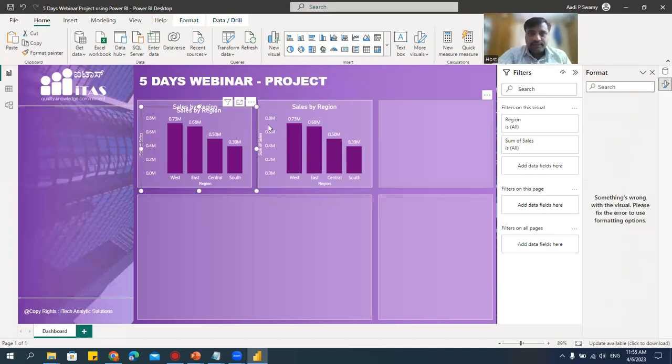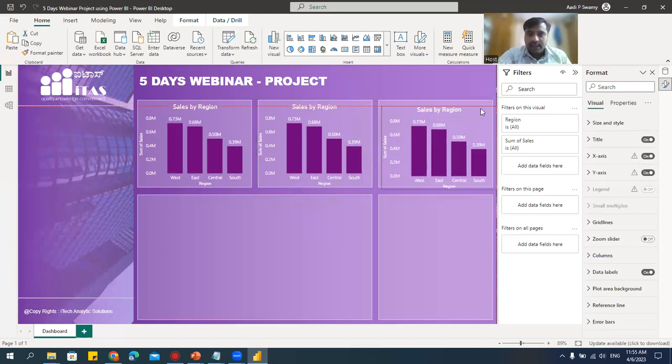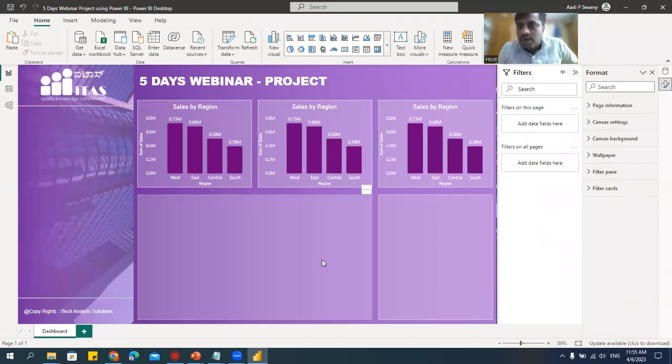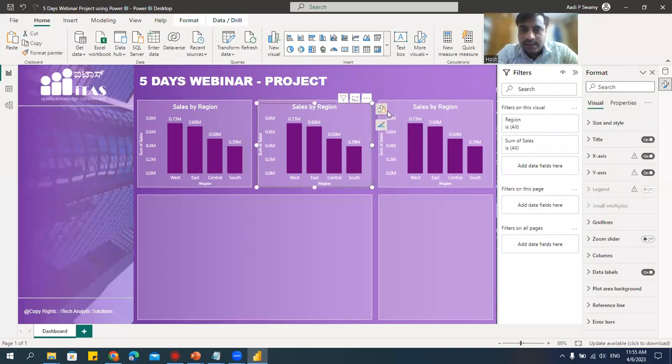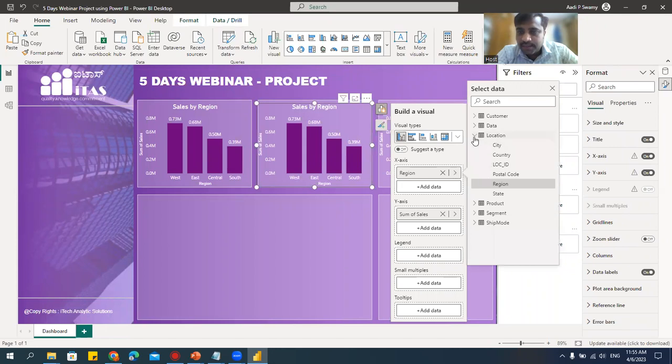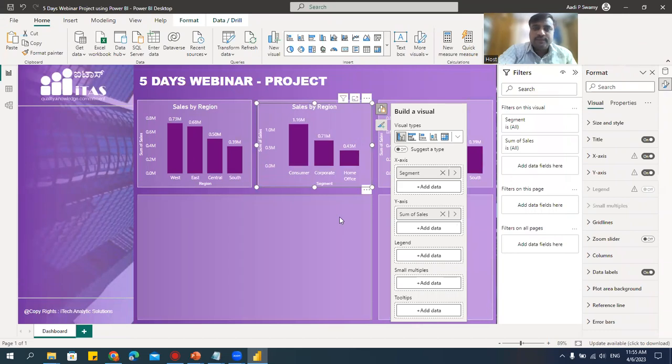Again, Control V. Just drag and keep it. Now what I'll do, I'll just go here, select this. I have this data, click on this data. Now I want the segment report here. Let's go to this region. I'll click on this, see, I'll say segment. Just select the segment. See, quickly, it got changed to segment.